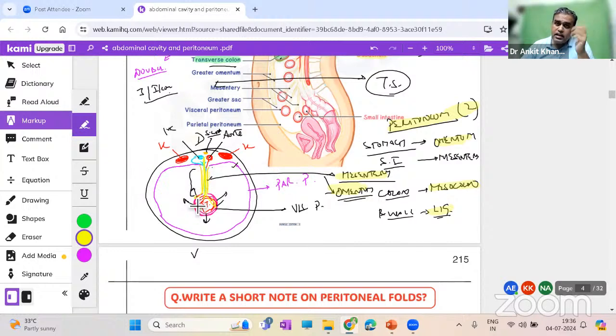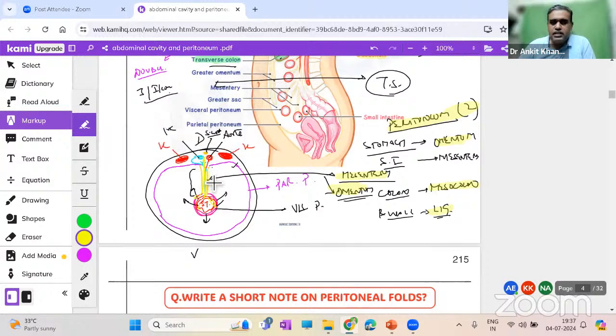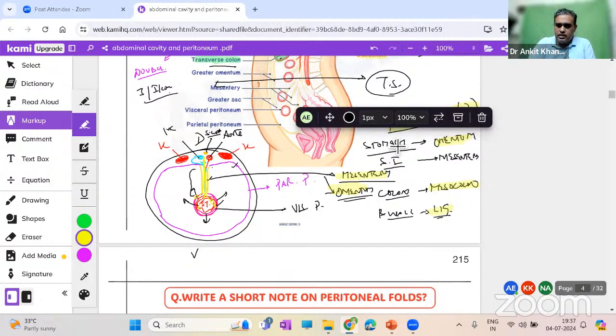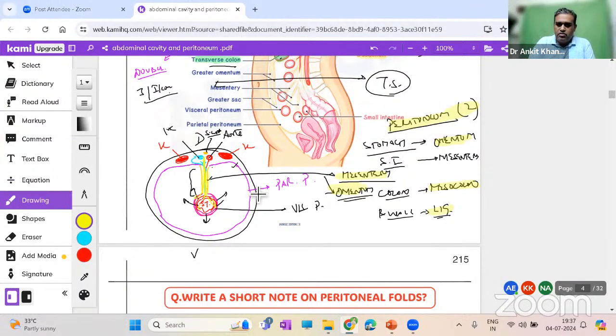If you just leave the gut like this, with no mesentery, then all the vessels will intermingle with themselves, and it would be very catastrophic. The vessels will go and cross each other, and they might be compressed by nerves or lymphatics, and vessels might compress each other also. Therefore, you need this safe path that is provided by this double-layered fold. This is what I wanted to discuss over here. I hope the point is clear. Now, if this concept is clear, then we can move forward.